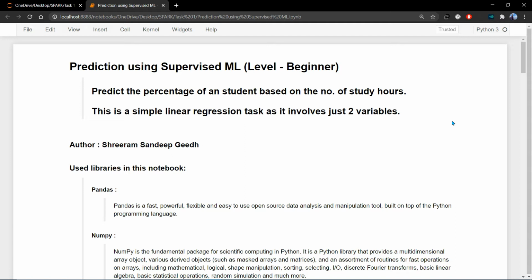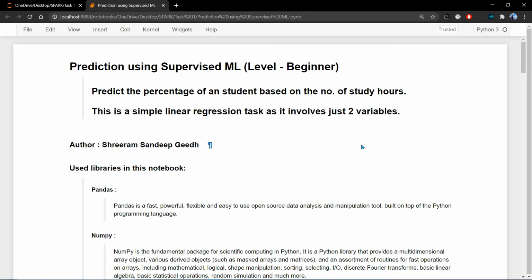So in this particular video, I am going to explain my first task, which is provided by the Spark Foundation. It is a prediction using supervised machine learning, which is a beginner level task. In this task, I have to predict the percentage of a student based on their study hours, and this is a simple linear regression task as it involves just two variables.